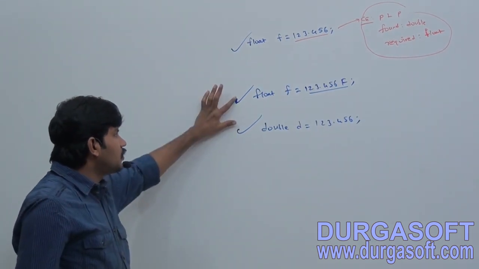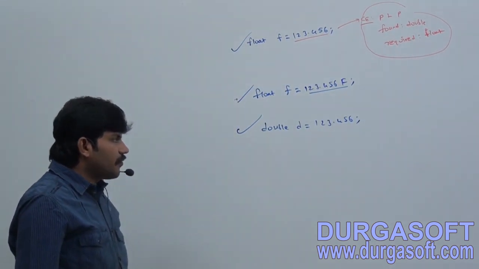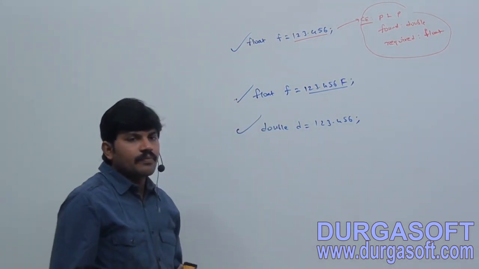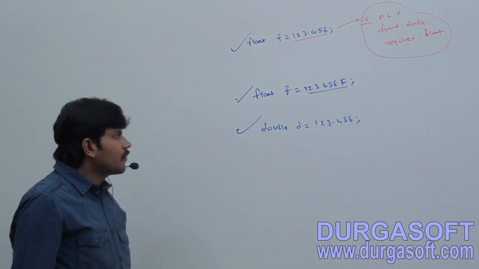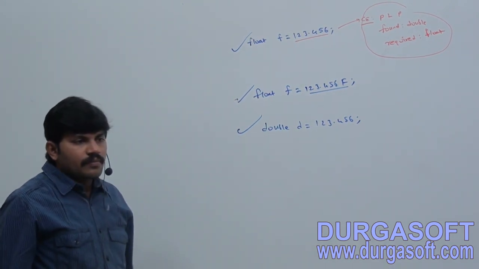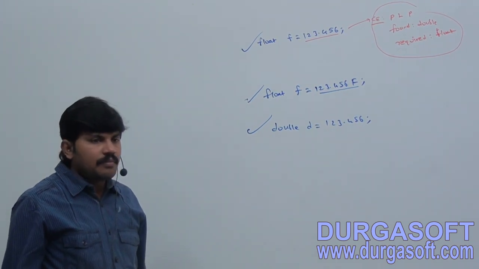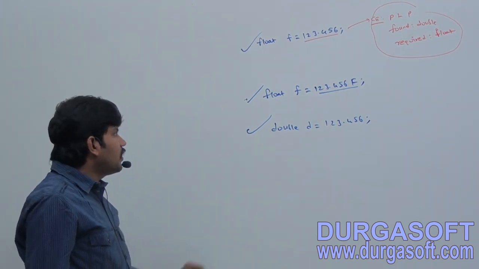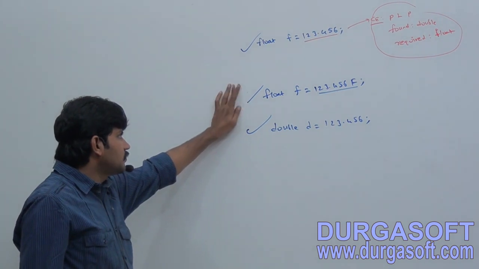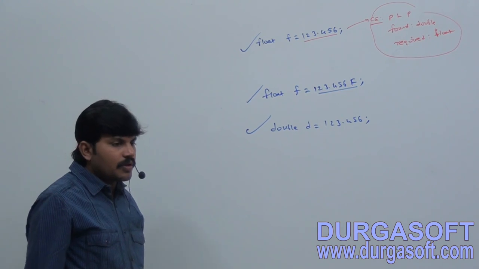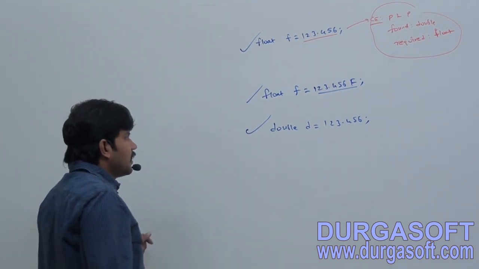Double d is equal to 123.456: double d, completed, right? Okay, that's all. Next term.